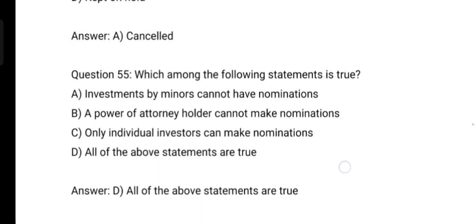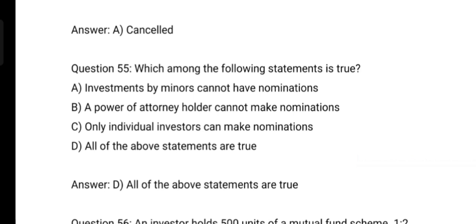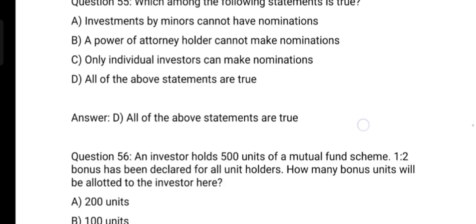Next question. Which of the following statements is true? Option A, investment by minors cannot have nomination. Option B, a power of attorney holder cannot make nomination. Option C, only an individual investor can make nomination. Option D, all of the above statements are true. And the correct answer is option D, all of the above statements are true.